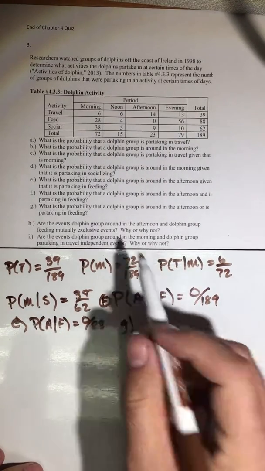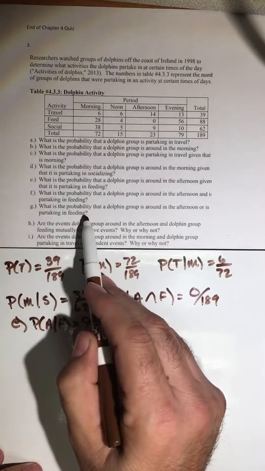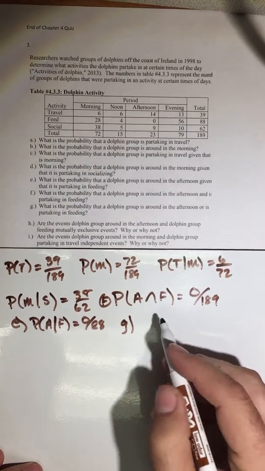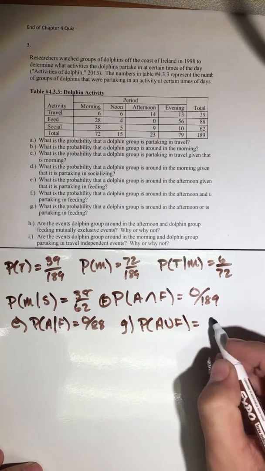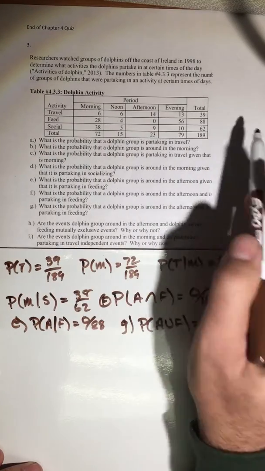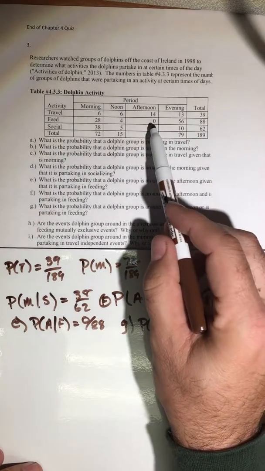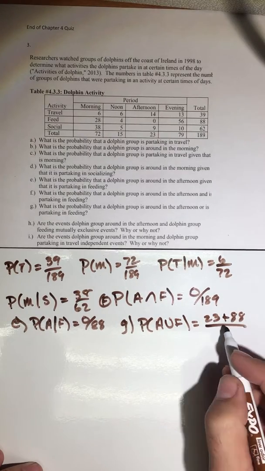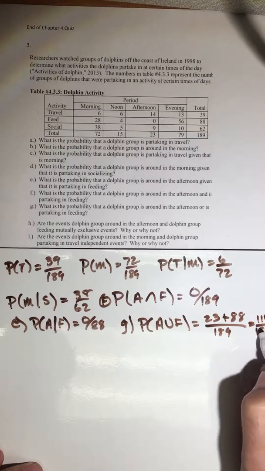All right, so now I'm on G. What's the probability that a dolphin group is around in the afternoon or is partaking in feeding? All right, so around in the afternoon, there's a total of 23, so probability of afternoon or feeding. So there's a total of 23 around in the afternoon. There's a total of 88 feeding, and then we'd have to subtract out the overlap, but there is no overlap in that one because there's nobody there in the afternoon and feeding. So there's 23 plus 88 out of 189. So what is that, 111 out of 189?